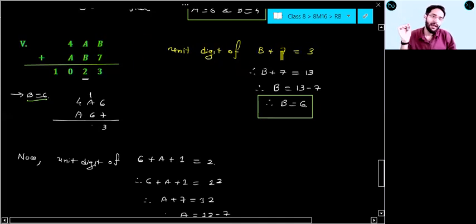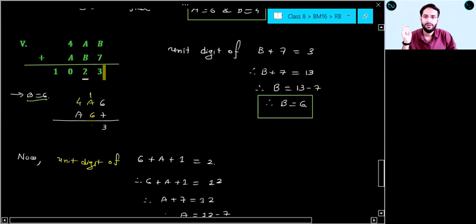If we are adding anything in 7, it cannot be 3, it should be more than 3. And since unit digit is 3, b plus 7 should be 13. So b should be 13 minus 7, b equal to 6. If you put b equal to 6, 6 plus 7, 13, 1 will be carry here. Now a plus 6 plus 1 should be 2. Or I can say unit digit of 6 plus a plus 1 should be 2.